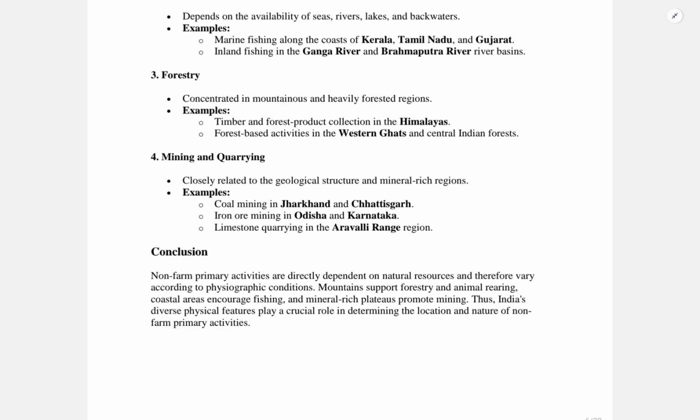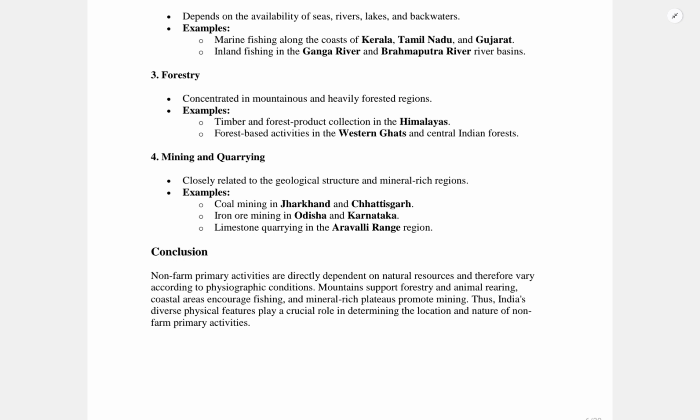Pisciculture, or fish farming, is seen along sheltered coastal waters, estuaries and backwaters, especially in Kerala and West Bengal. Shellfish and seaweed collection is carried out along the coastline of Tamil Nadu and Gujarat, and there is boat making and net mending, an occupation linked to fishing communities, especially seen in states like Goa and Maharashtra.